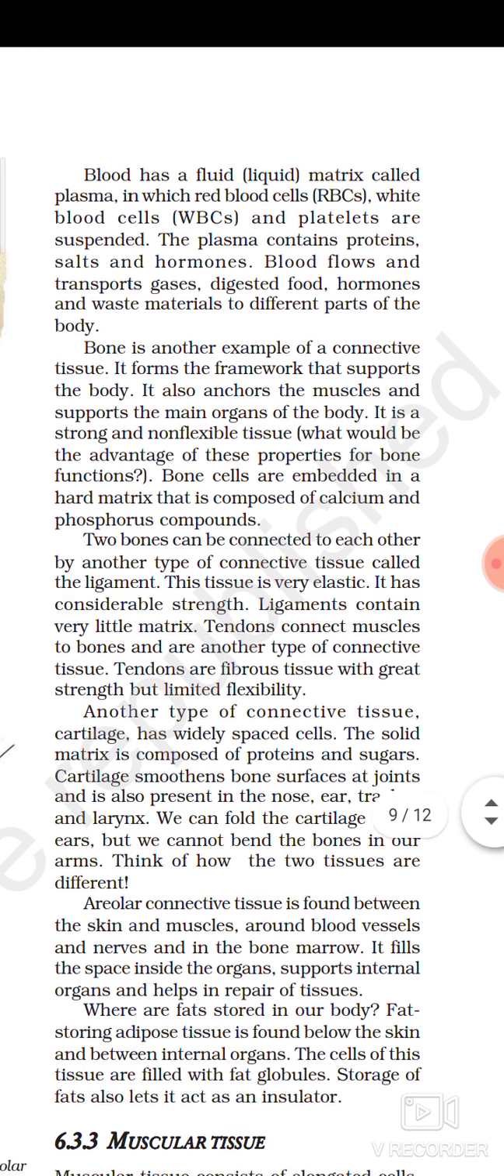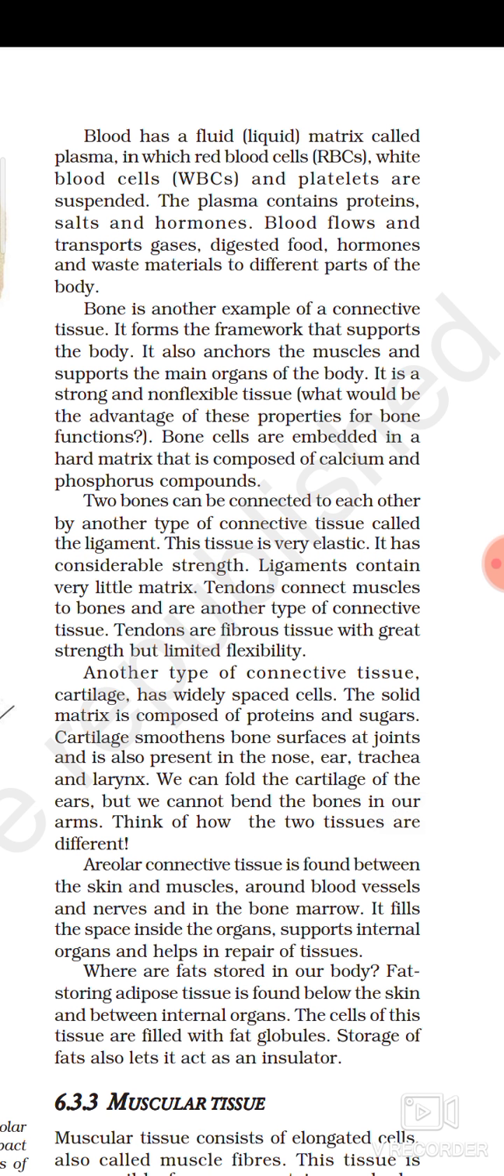Two bones can be connected to each other. There are so many joints in our body. Am I right? In the elbow there is a joint. In the hips there is a joint. In the skull part there is also a joint. Neck and skull, neck and head, that is a joint. So many joints are there.